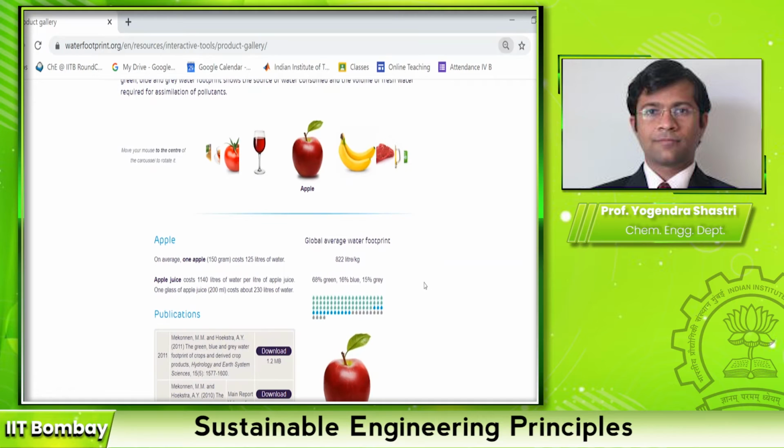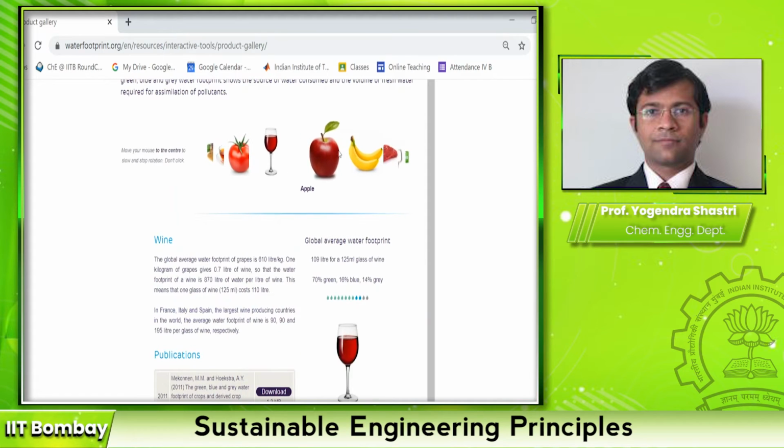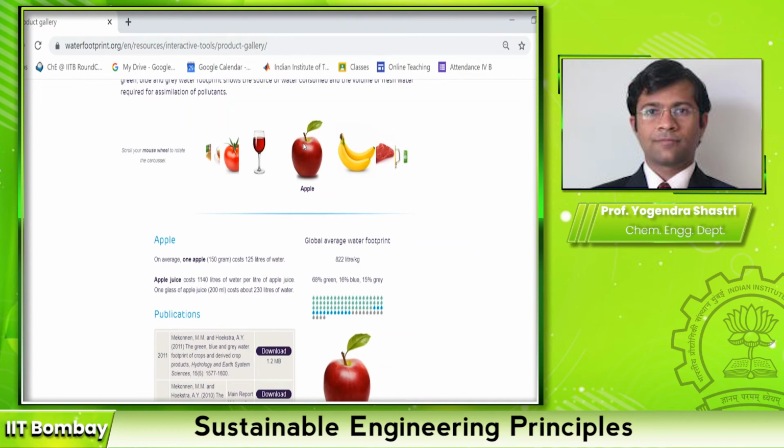So for example, Apple, at the bottom it shows the total water footprint and also the unit. So it shows that for 1 kg of apple, the total water required is 822 liters per kg of apple.